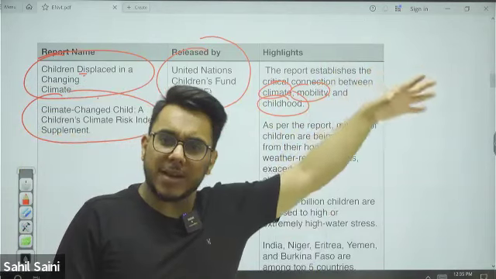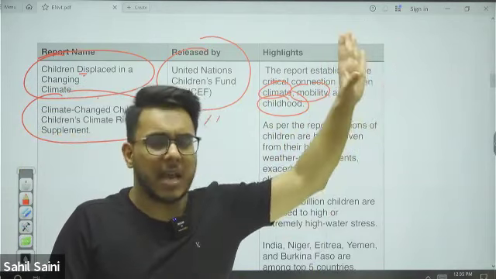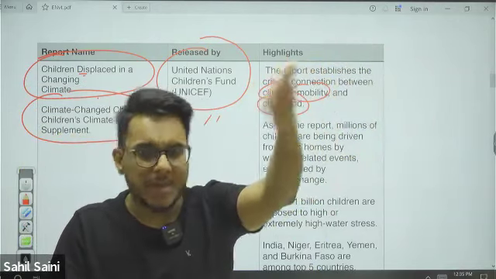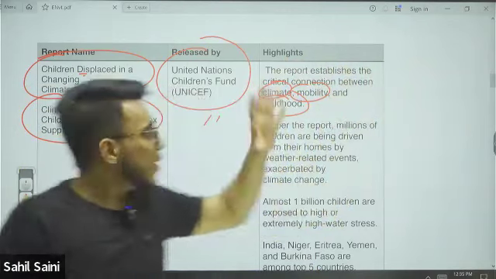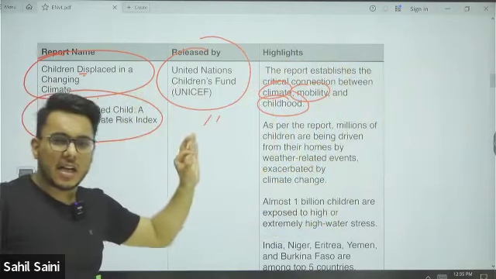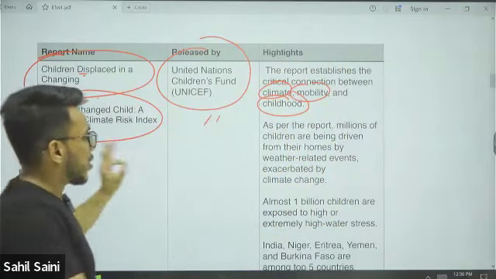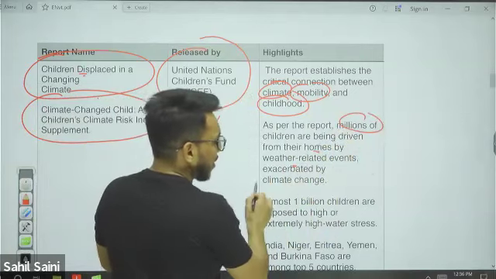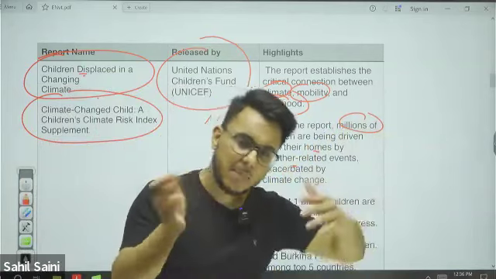So they were living at a particular area, flood happened, sea level rose, or any other climatic disaster happened, and they have to migrate to another place. And as they migrate, they might not be able to continue their education once they have migrated. So climate change has a critical and negative impact on children's well-being. Millions of children are being driven from their homes.